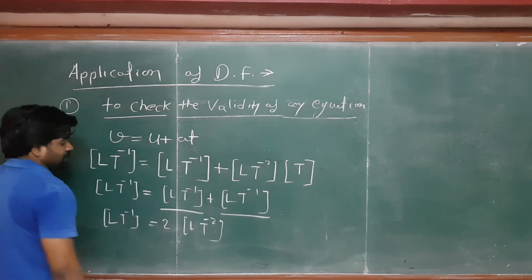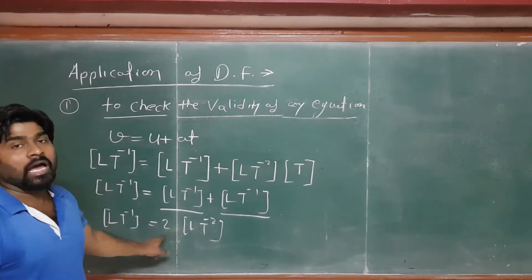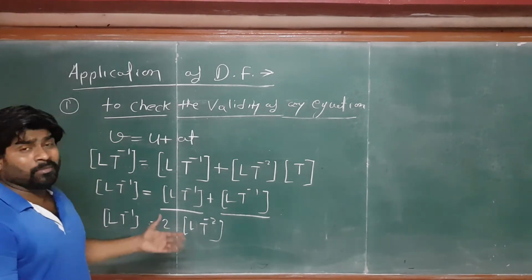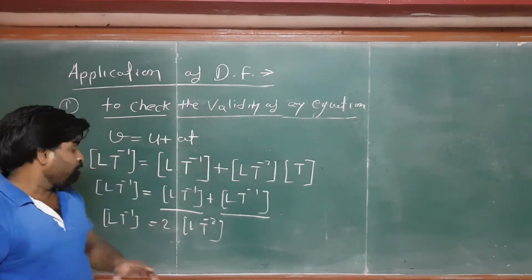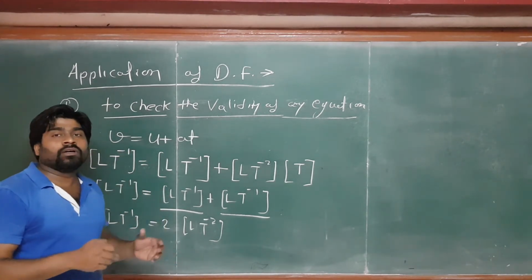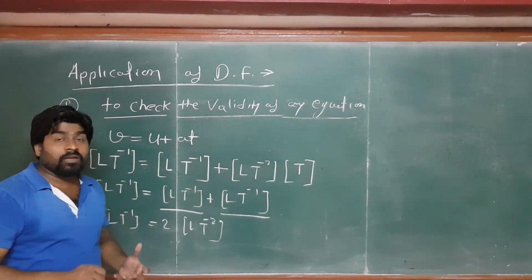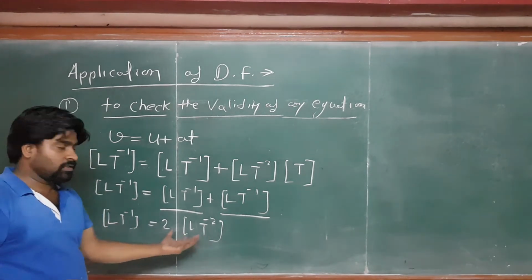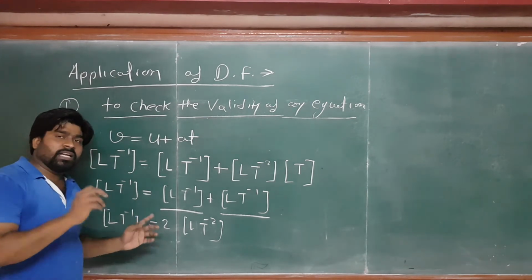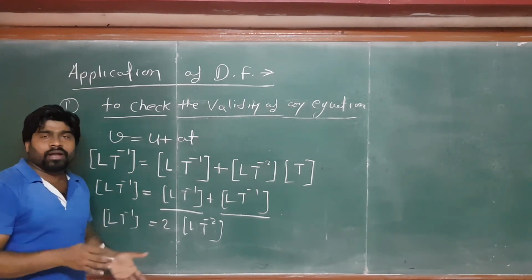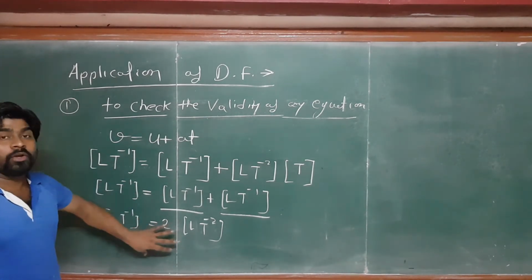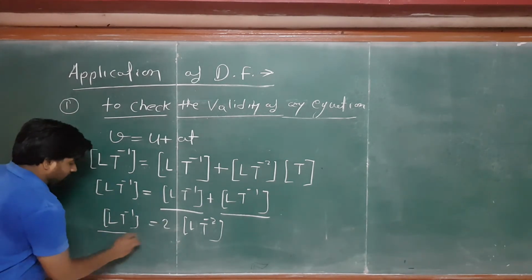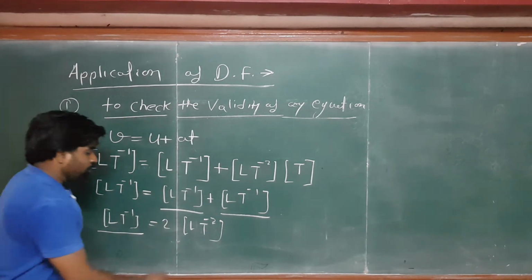Definitely you will say, sir, this is not valid because the 2 is arising here after adding. Note down: dimensions don't depend on the numbers. They depend only on the quantities, the symbols. If there is 100, 10, 300, it doesn't matter, just ignore it and see that the dimension of the right side should be equal to the left side.